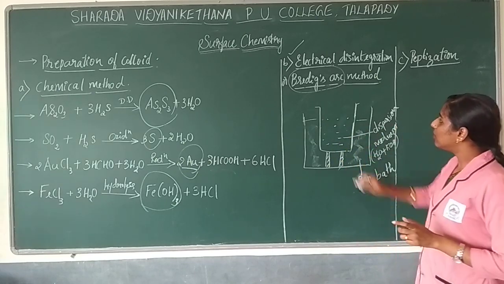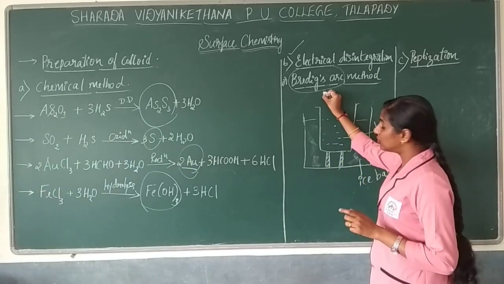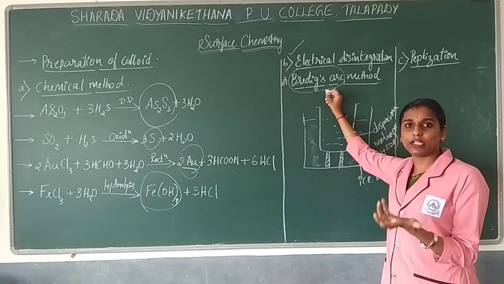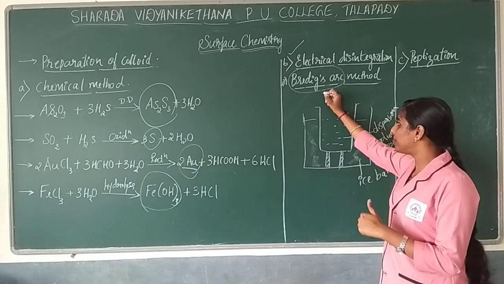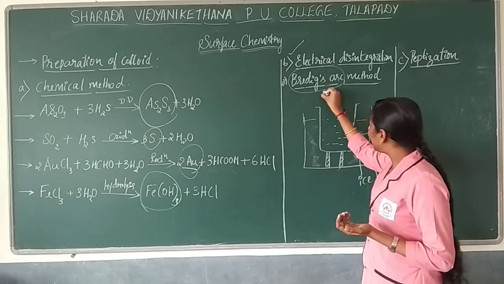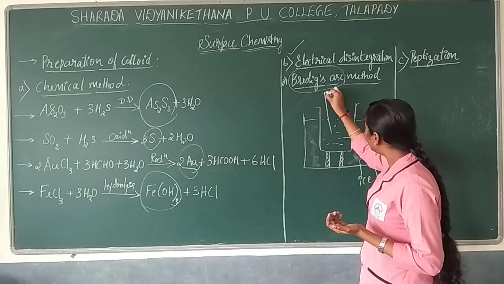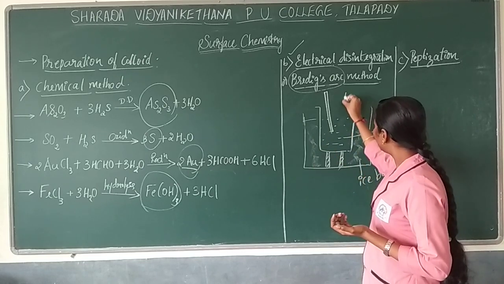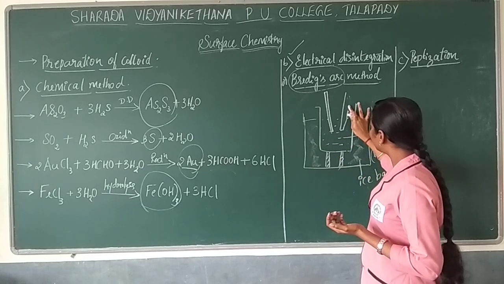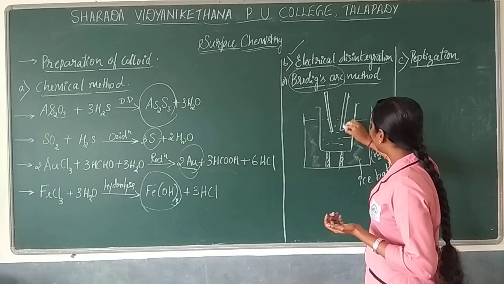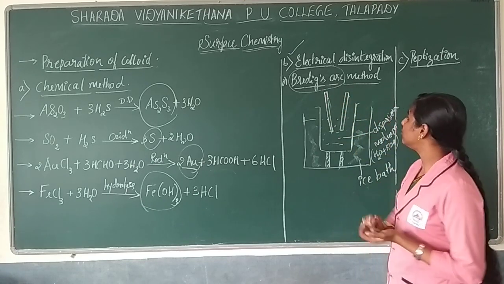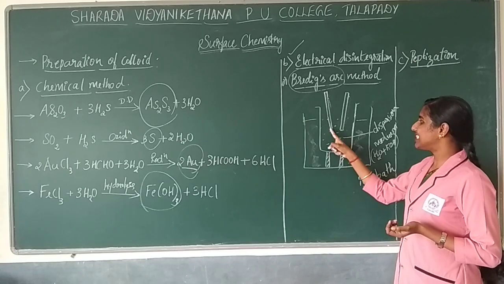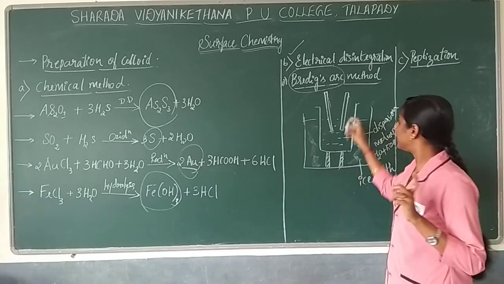Now, two electrodes in the sense what? Which metal do you want as a colloid? For example, I want to prepare a gold colloid now, so I am supposed to use a gold electrode itself. Diagram is also important, so draw it neatly. Two electrodes will be used, and these are nothing but gold electrodes only.